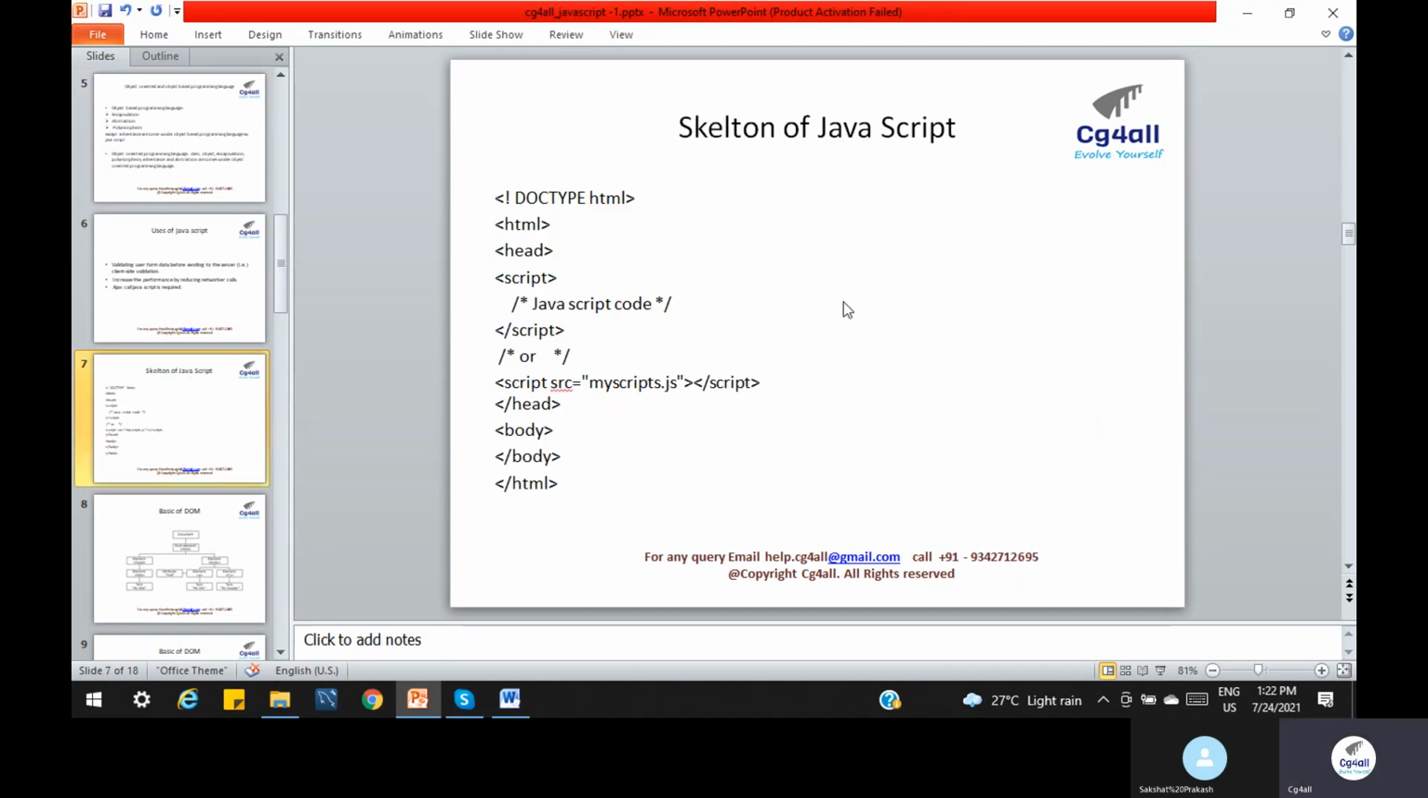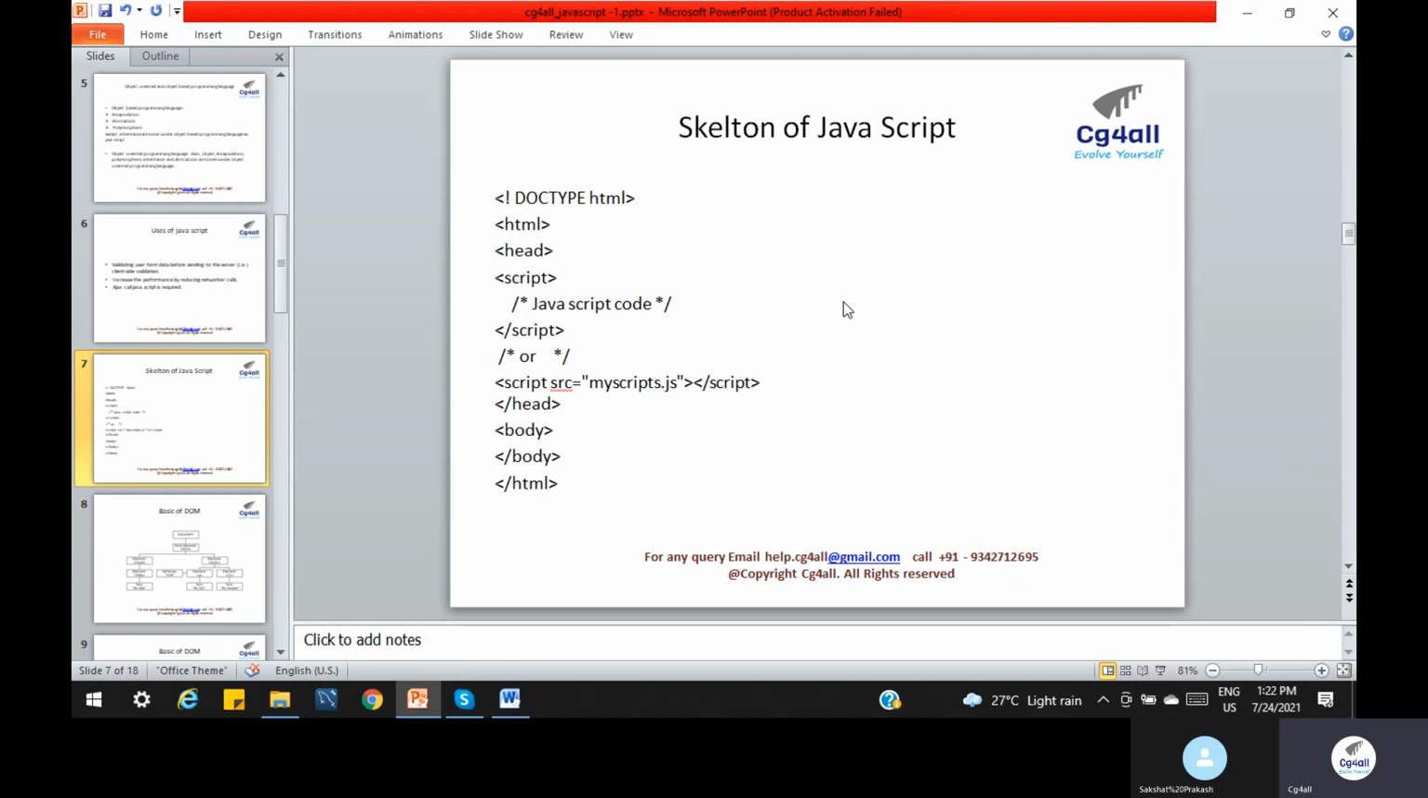Next, let's understand what the skeleton of JavaScript is. So basically, how can we write the JavaScript code? We already know HTML. How can we write the HTML? Inside the HTML, we have doctype, head, body. Inside the head, we explicitly write the JavaScript code using script start and script close tags, or we can refer to a JavaScript file from our HTML. That is the best approach. So both ways we can write JavaScript code.